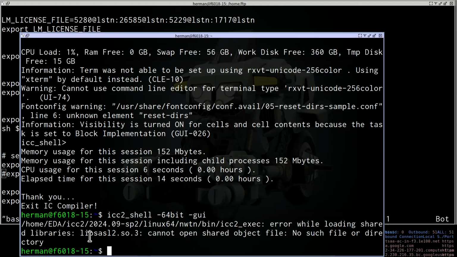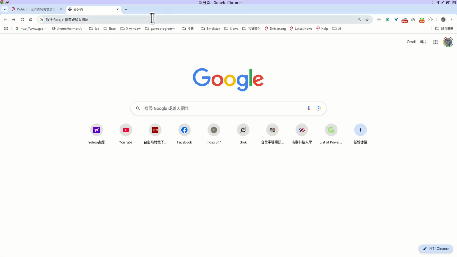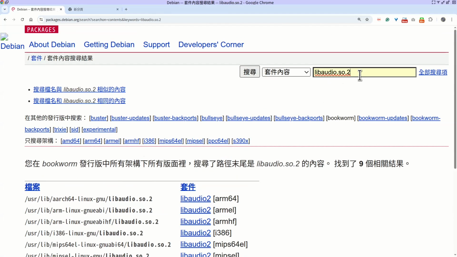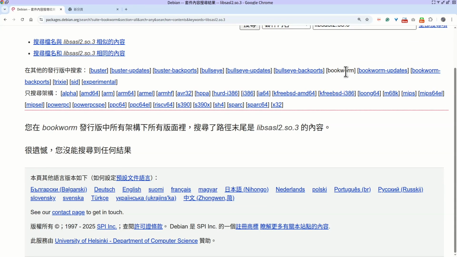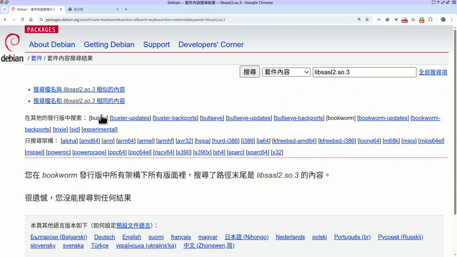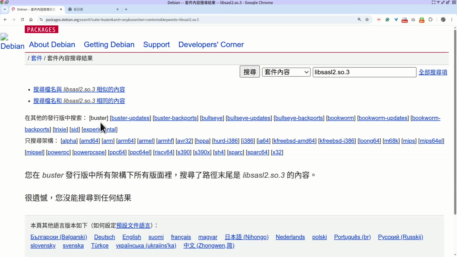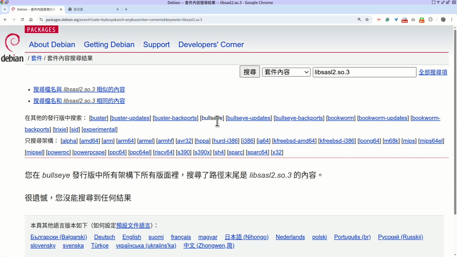Okay, it will have this problem. Then let's go here and take a look. Let's find this package. Okay, it didn't exist in Bookworm, and it didn't exist in Buster, and even in Bullseye.